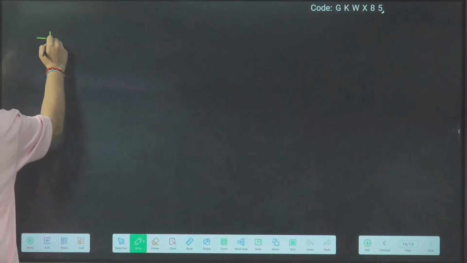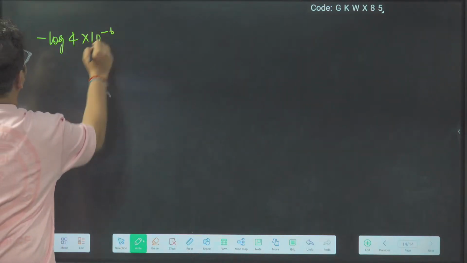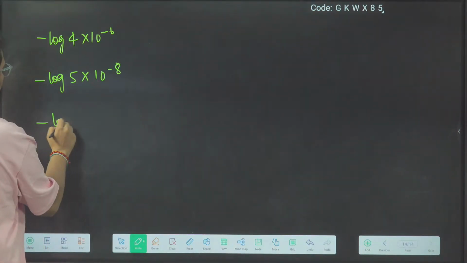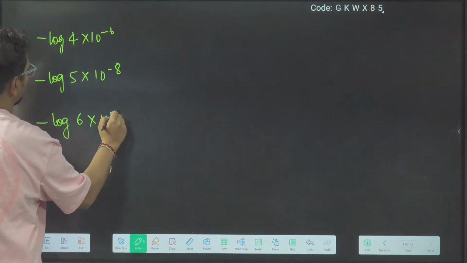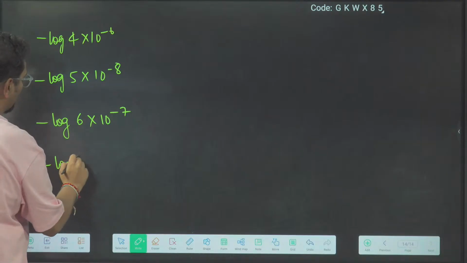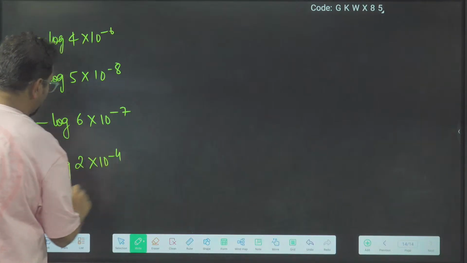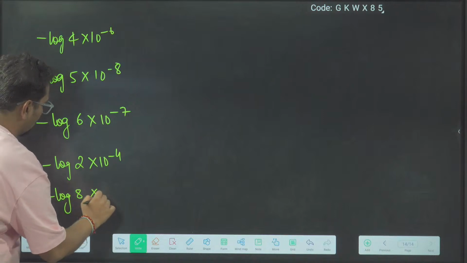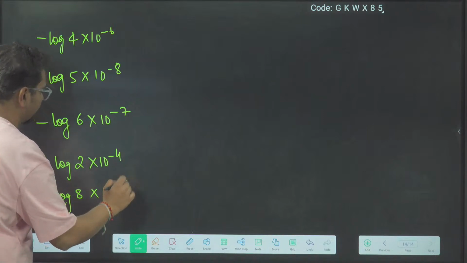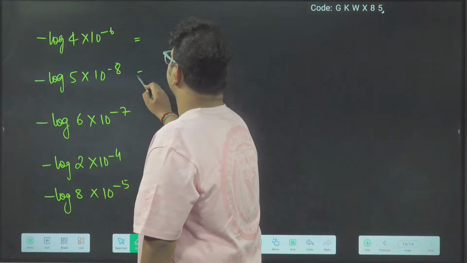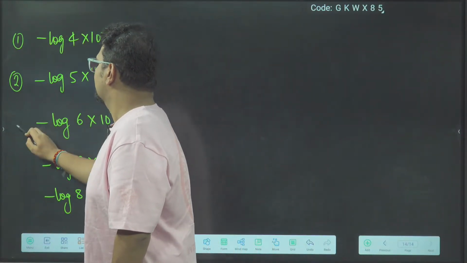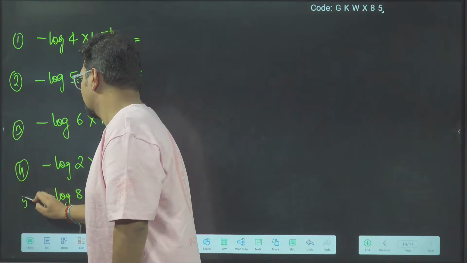Great. So you have to find minus log 4 into 10 power minus 6, minus log 5 into 10 power minus 8, minus log 6 into 10 power minus 7, minus log 2 into 10 power minus 4, minus log 8 into 10 to the power minus 5. Solve these questions. So this is, let us say, question number 1, question number 2, question number 3, question number 4, question number 5.